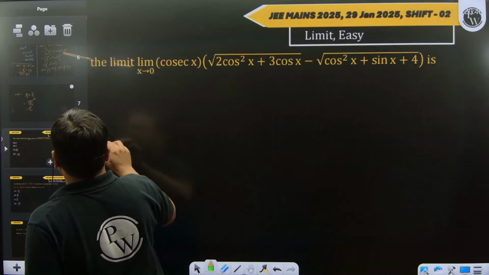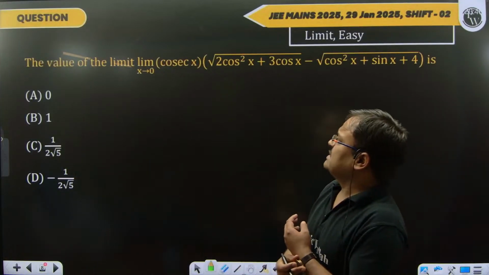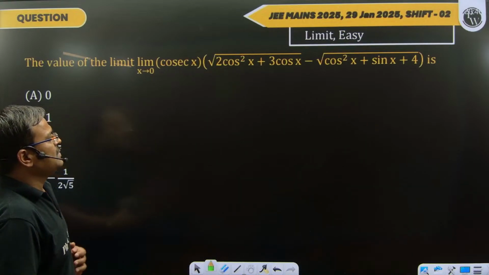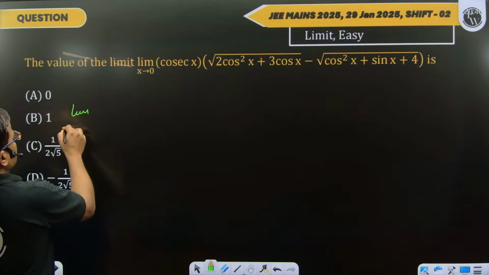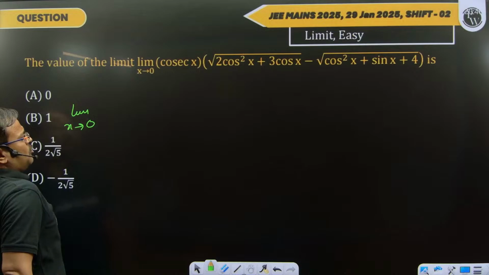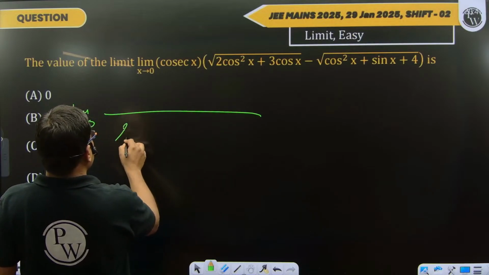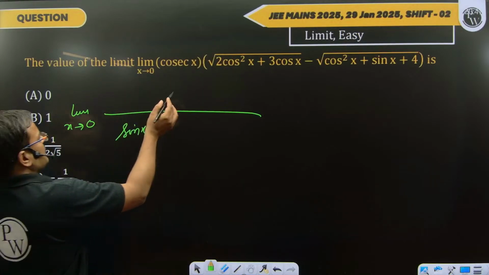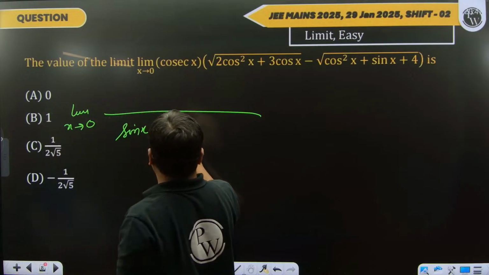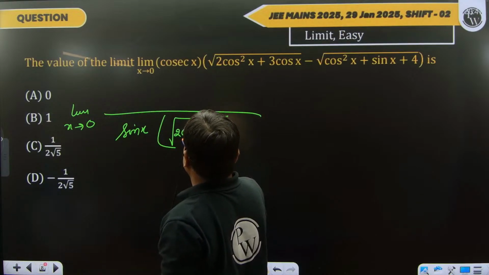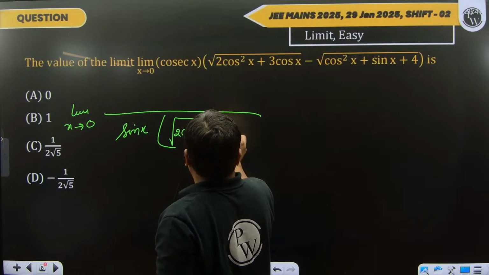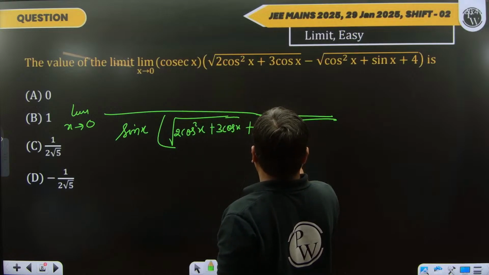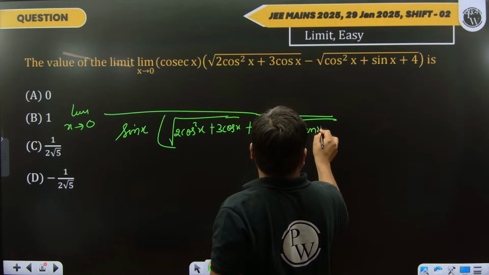Okay, this is the limit question, a very easy question. This is the value of the limit as x tends to 0 of cosec x, and this is the rationalizing concept. What is the rationalizing concept? You take the limit as x tends to 0, and you write this cosec x as 1 by sin x in the denominator, and you just take the rationalizing of this one. The rationalizing of this one means you take the denominator with the plus sign. Then this is 2 cos square x, this is 3 cos x, and this is plus, this is cos square x, this is sin x, and this is plus.